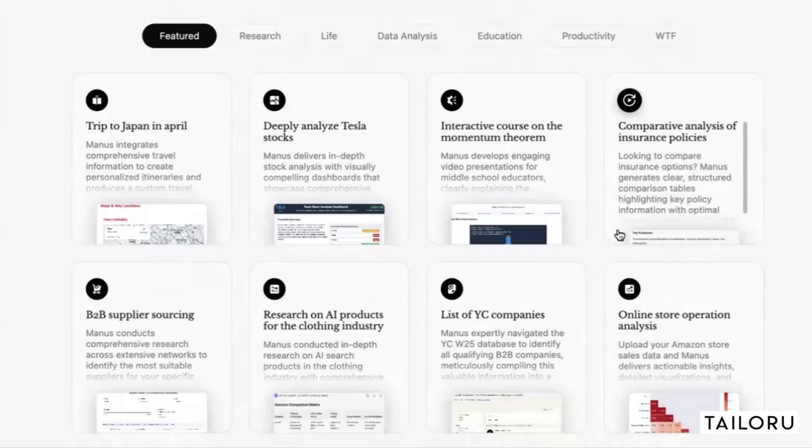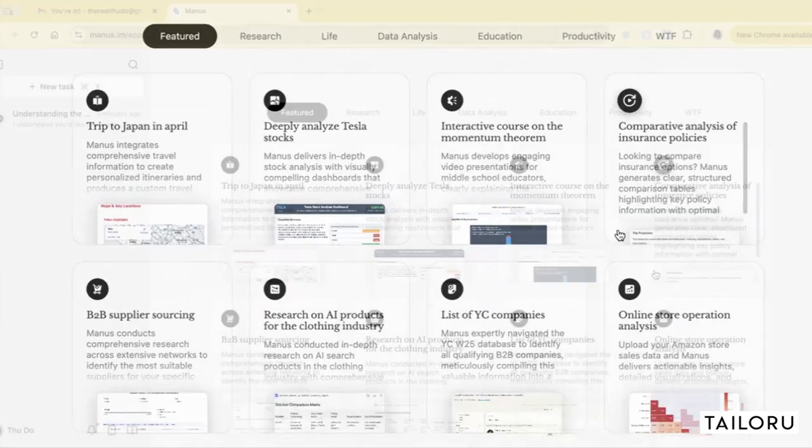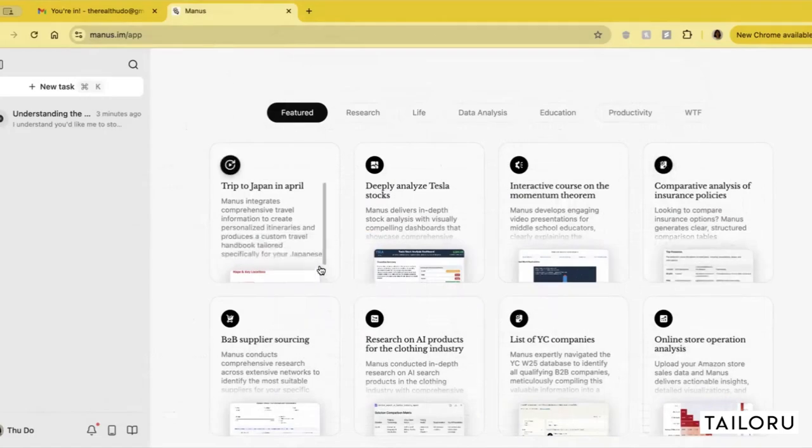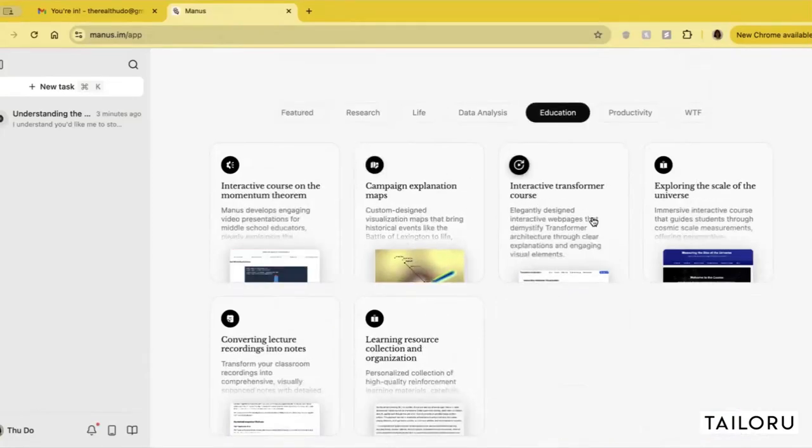Down below, there are some pre-made tasks or templates that one can dive into right away. It's a mixture of tasks like planning life events, planning a trip, researching the market, analyzing data, scraping the web for different leads, learning new complex concepts, exploring the scale of the universe.